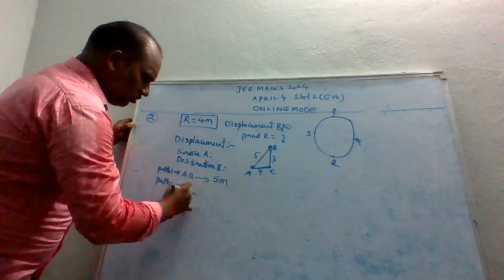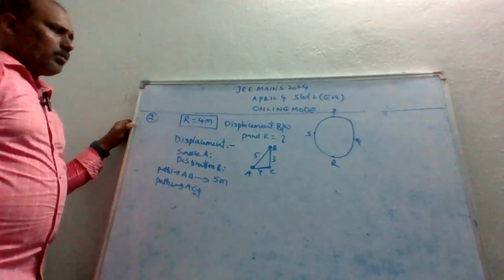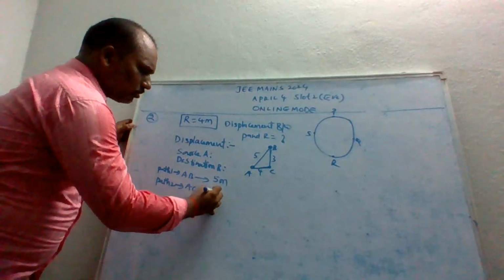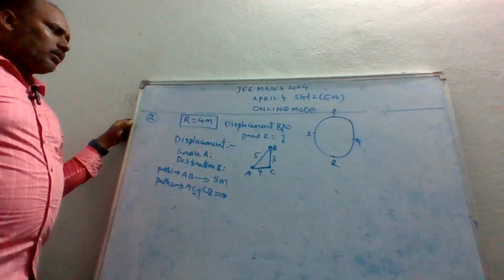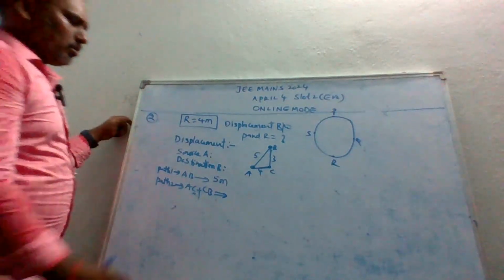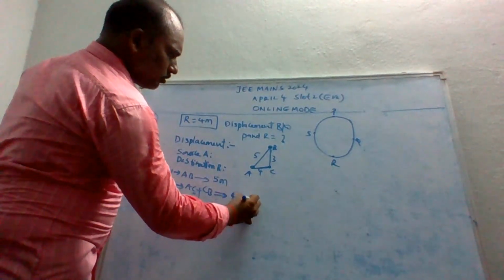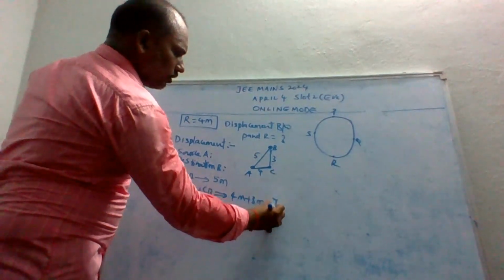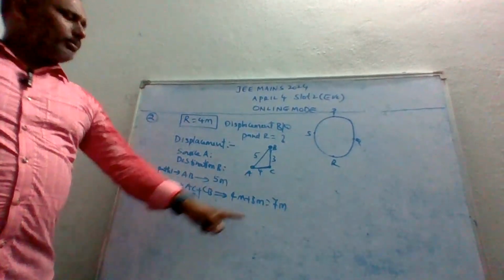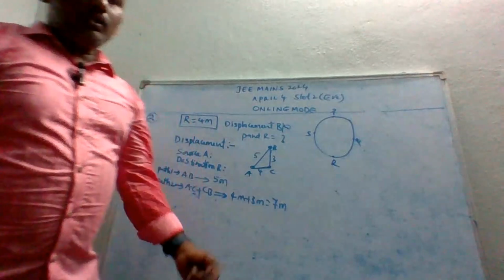So A to C, one path, plus C to B, another path. So total, what is the path coverage? 4 meters plus 3 meters. So what is the path coverage? 7 meters. So what did you understand?